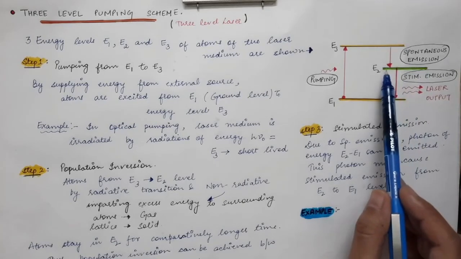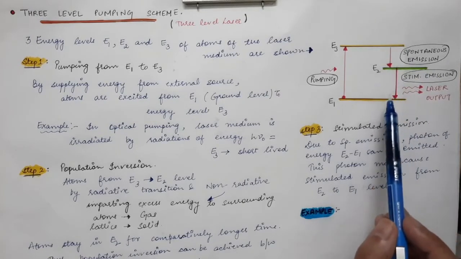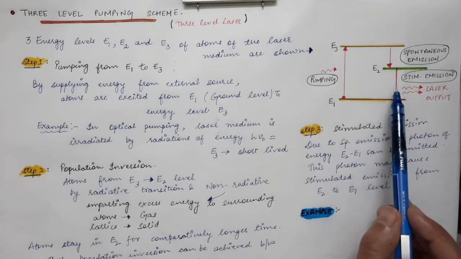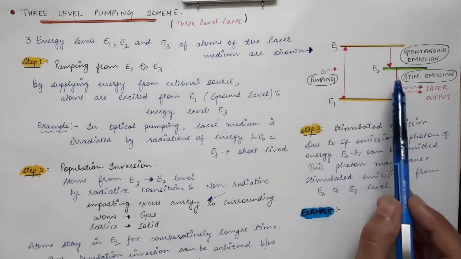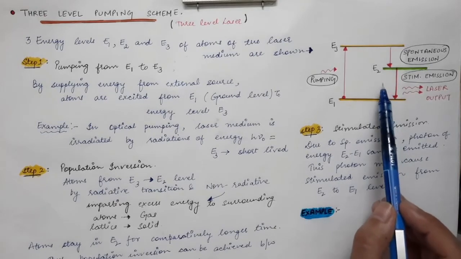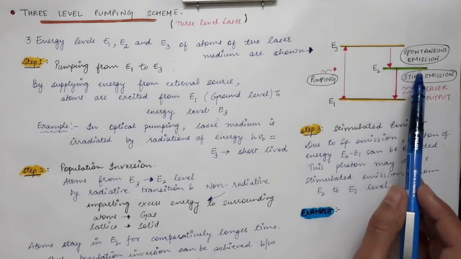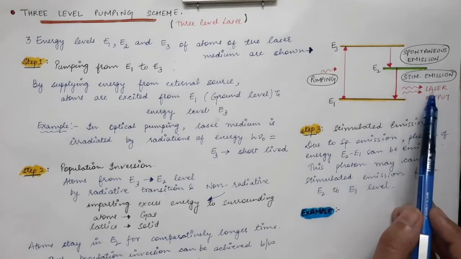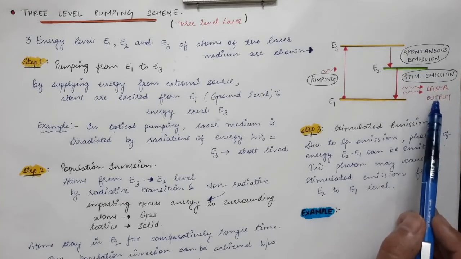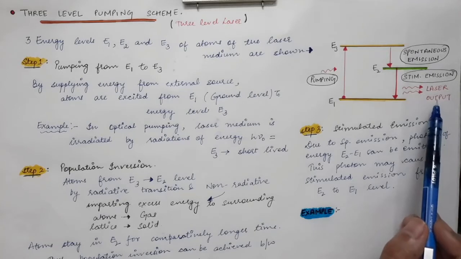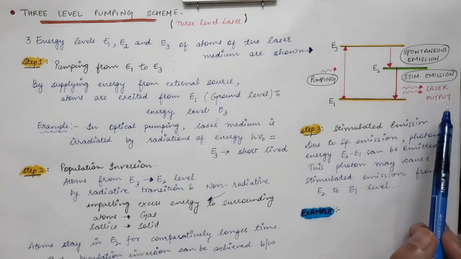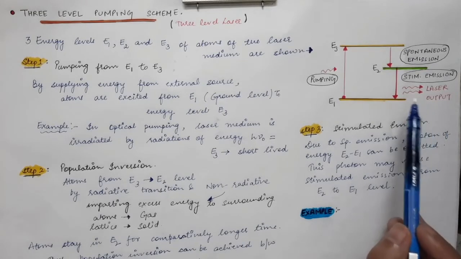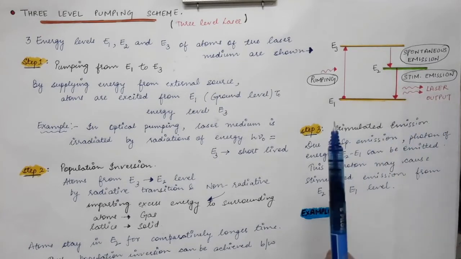So at first, spontaneous emission will occur, and the photon emitted through the spontaneous emission will trigger the other excited atoms which are present, and hence the light which we get is the laser light. The light which we get is highly coherent, monochromatic, and has high directionality. So we have a laser output over here.